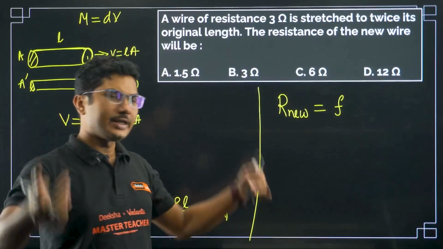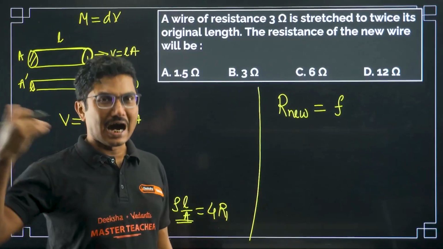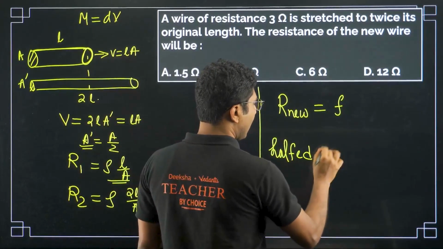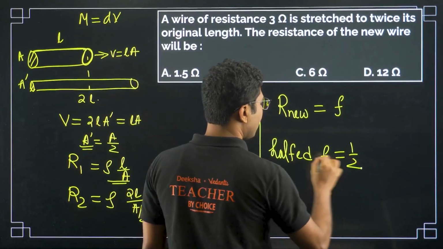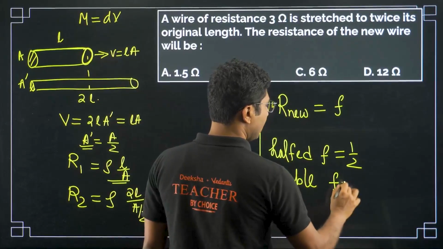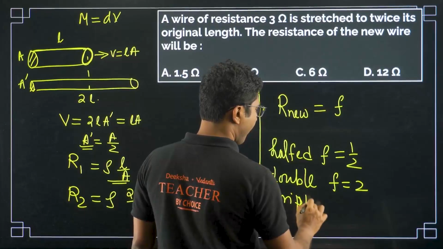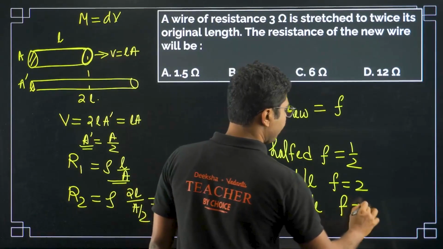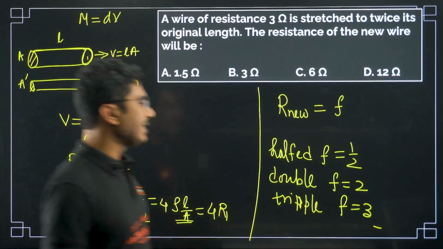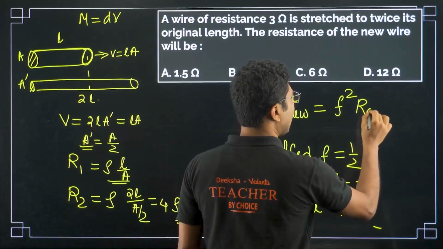It can be shrunk. In case of shrinking, it will be halved. So if it is said halved, F will become half. For double, F will be 2. For triple, F will be 3. So based on the cases, the value of F will change. So the new resistance is basically F square into R old.